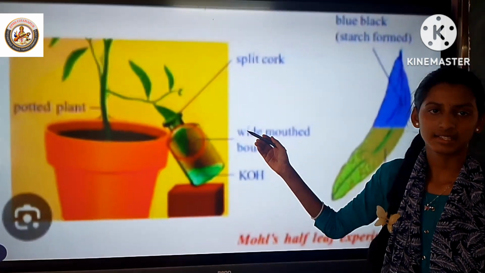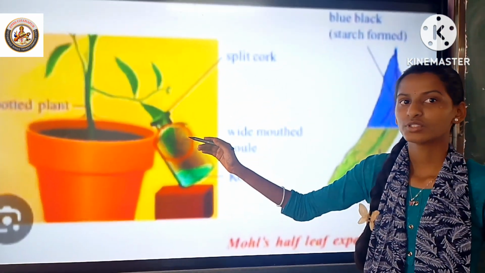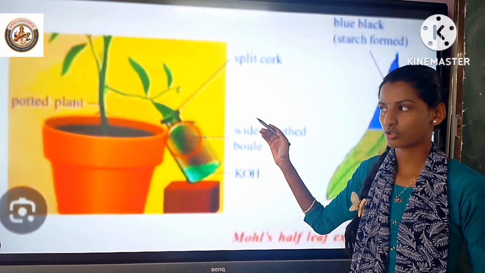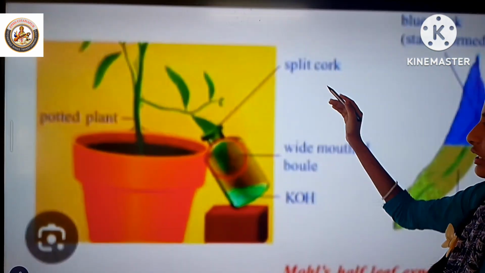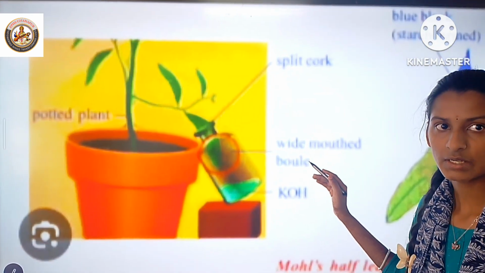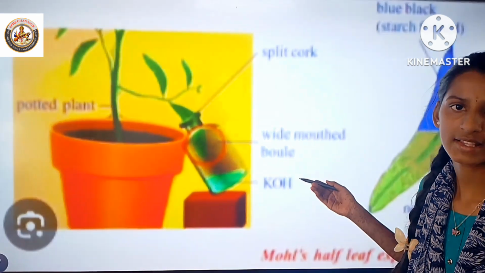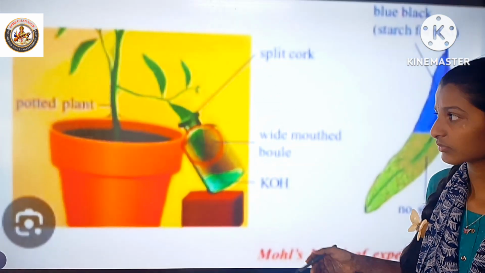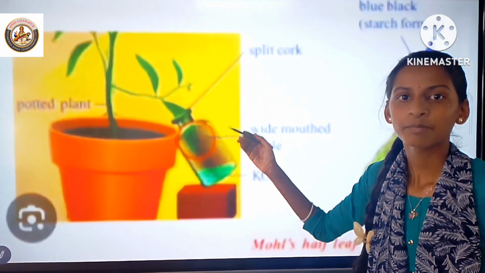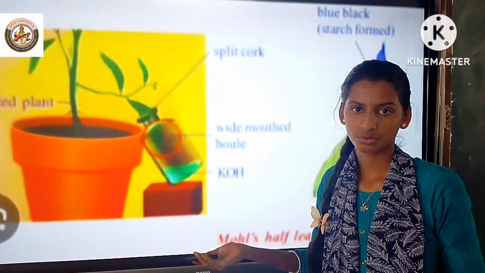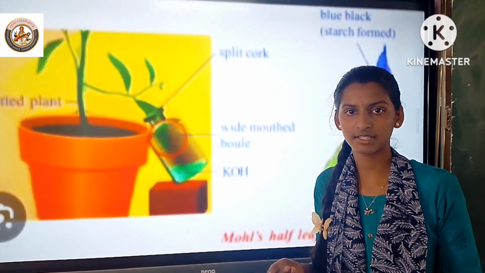Carbon dioxide is essential for photosynthesis. Aim of this experiment: to prove that carbon dioxide is essential for photosynthesis. Materials required: slitted cork, wide-mouthed transparent bottle, potassium hydroxide, potted plant, vaseline or wax. Procedure: take a potted plant and keep it in a dark room for 2 to 3 days for removal of starch from the leaves.